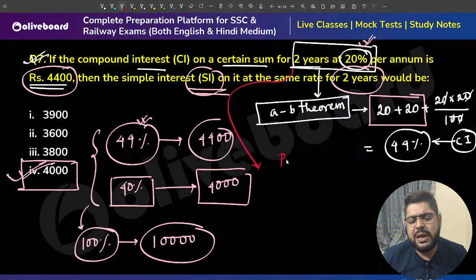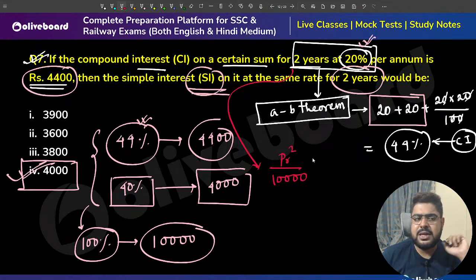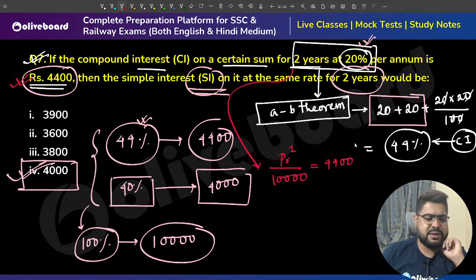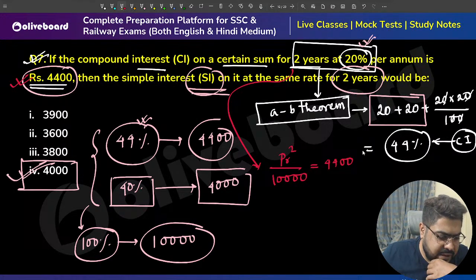P R square by 10,000 is CI minus SI. That is the formula for 2 years. But again, the problem will be, sir, I know CI, 4400. No, brother, you cannot really do it. You have to go 2 steps. The difference is 4%.